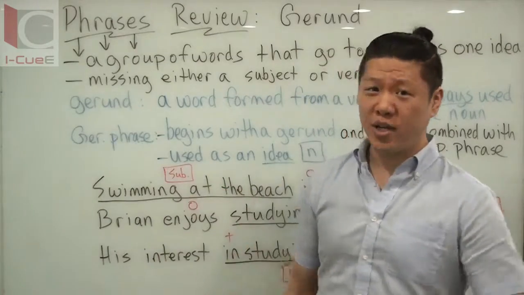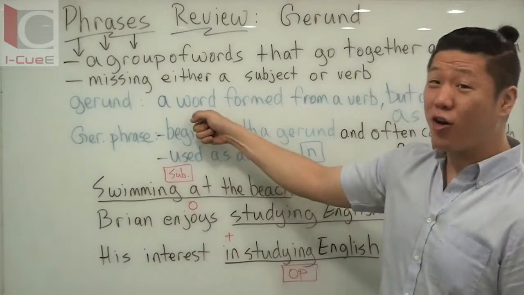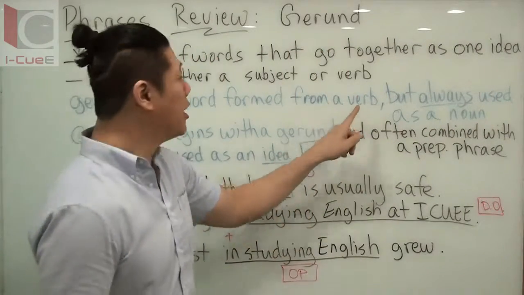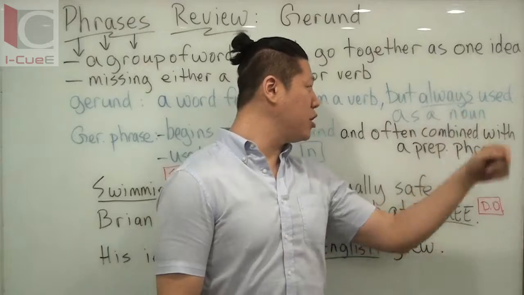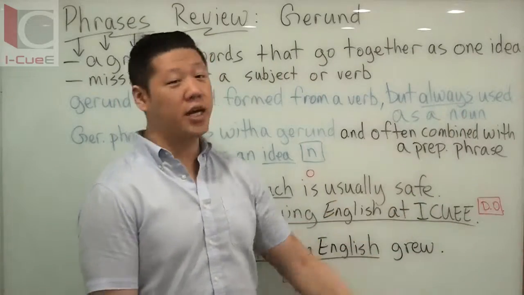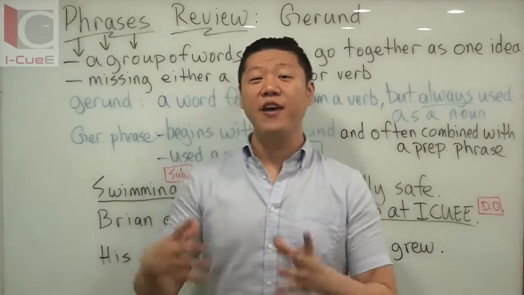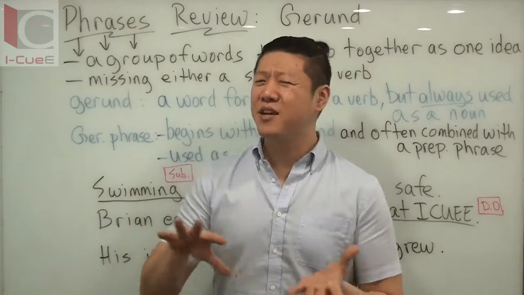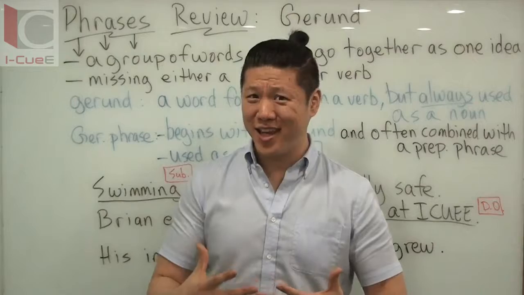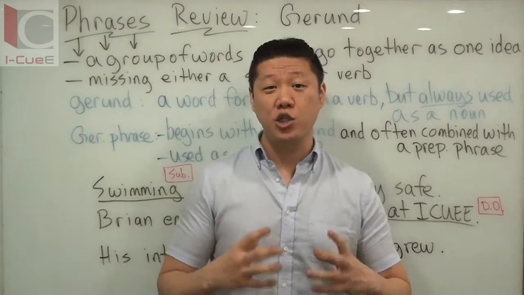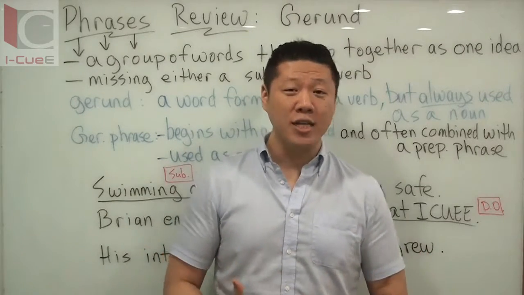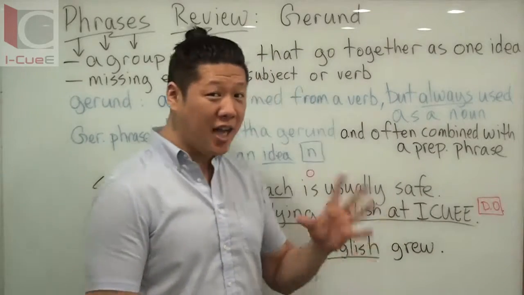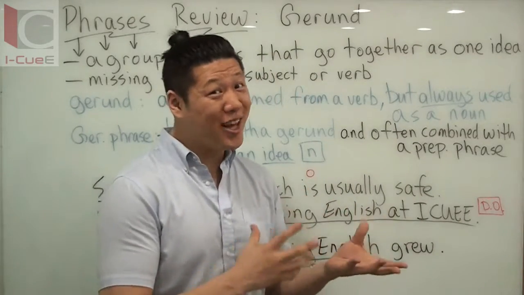So what is a gerund? Let's start there. A gerund is a word formed from a verb, but not a verb. That word is now going to be used as a noun. It's always used as a noun. So if you have a verb ing, that's how you make a gerund. It's a little bit different from a participle. We'll get to that. But when you have a verb ing used as a noun, then we call that a gerund. Okay? So it's not a verb. It looks like one, right?